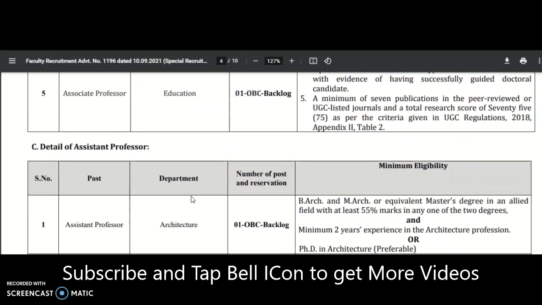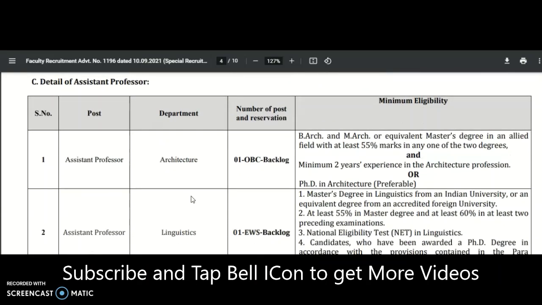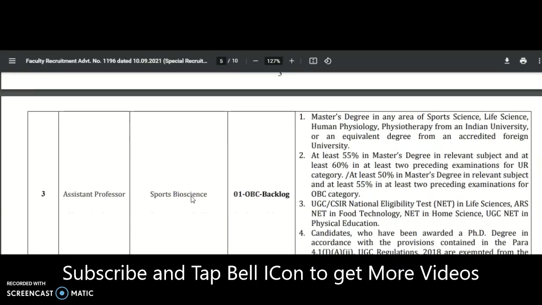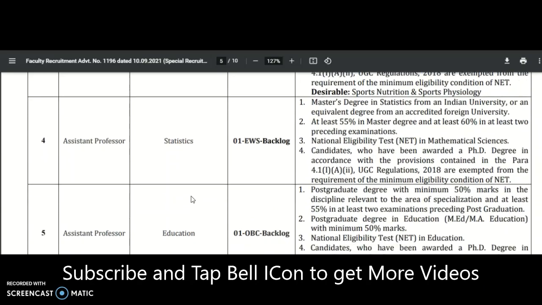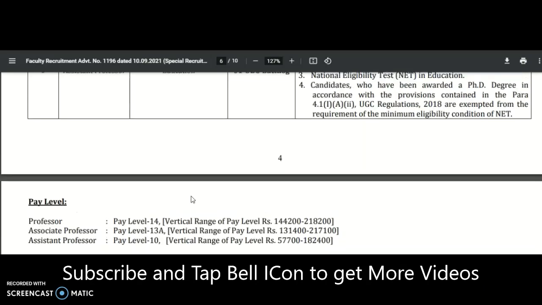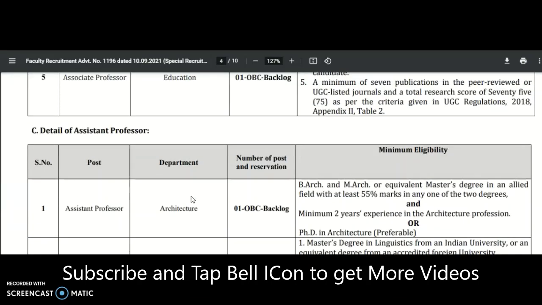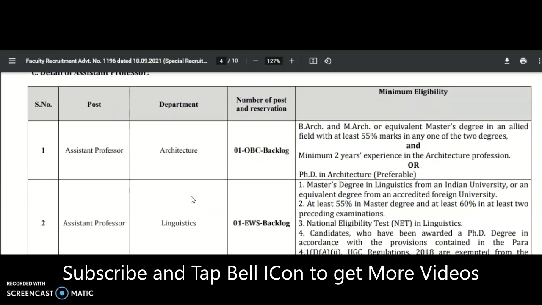And coming to the assistant professor: architecture, one OBC, and linguistics, one EWS, and sports bioscience, one OBC, statistics, one EWS, and education, one OBC. Okay, so these are the departments as well as the number of vacancies, guys. Very few vacancies are there.